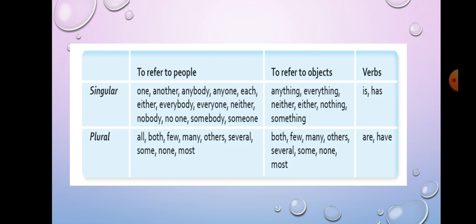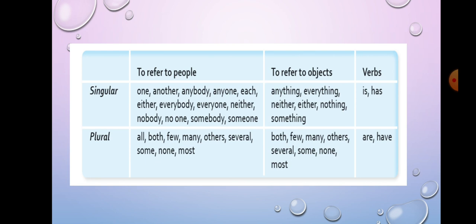Similarly, if you are referring to objects: anything, everything, neither. See, here everything is given as singular. Why? Because you are not taking everything together, you are taking each thing. So the things are singular. So everything they have mentioned. Neither, either, nothing, something. Similarly for plural: both, few, many, others, several, some, none and most. These will be used for plural.